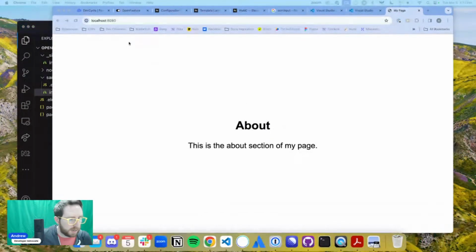So this is a section of my page. Amazing. Here we go. So we've got a simple page here. It's running off of 11ty. Spectacular. All right. So now we're ready to get building our plugin.